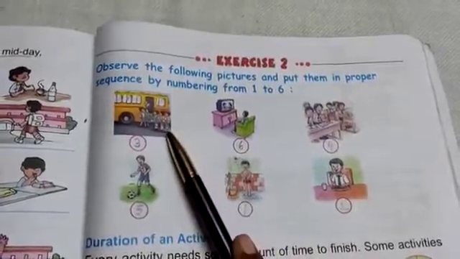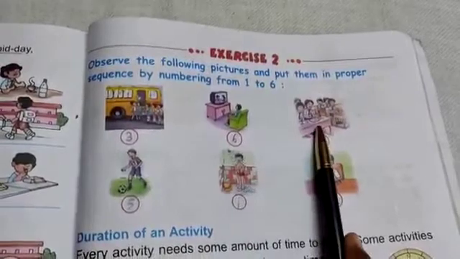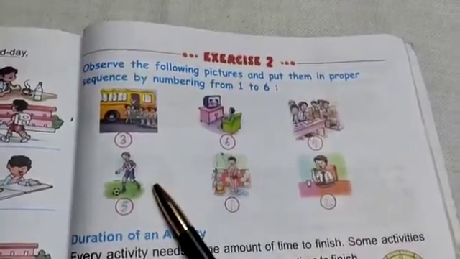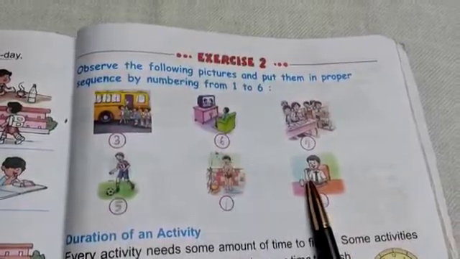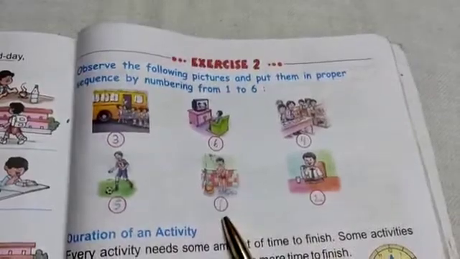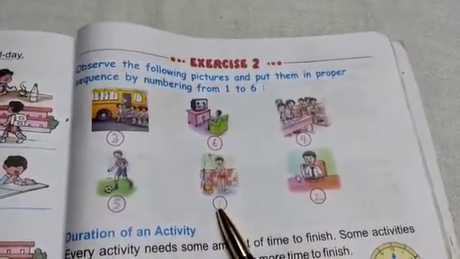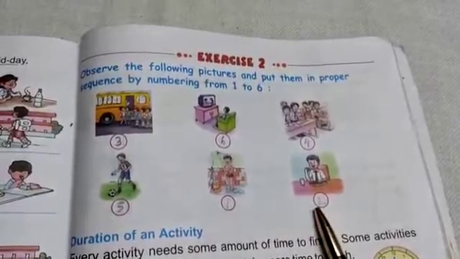So the children are going to school. A child is watching TV. Children are studying in the class. A child is playing. A child is taking a bath. A child is having breakfast. So first what will he do? He will have a bath. So put number 1.